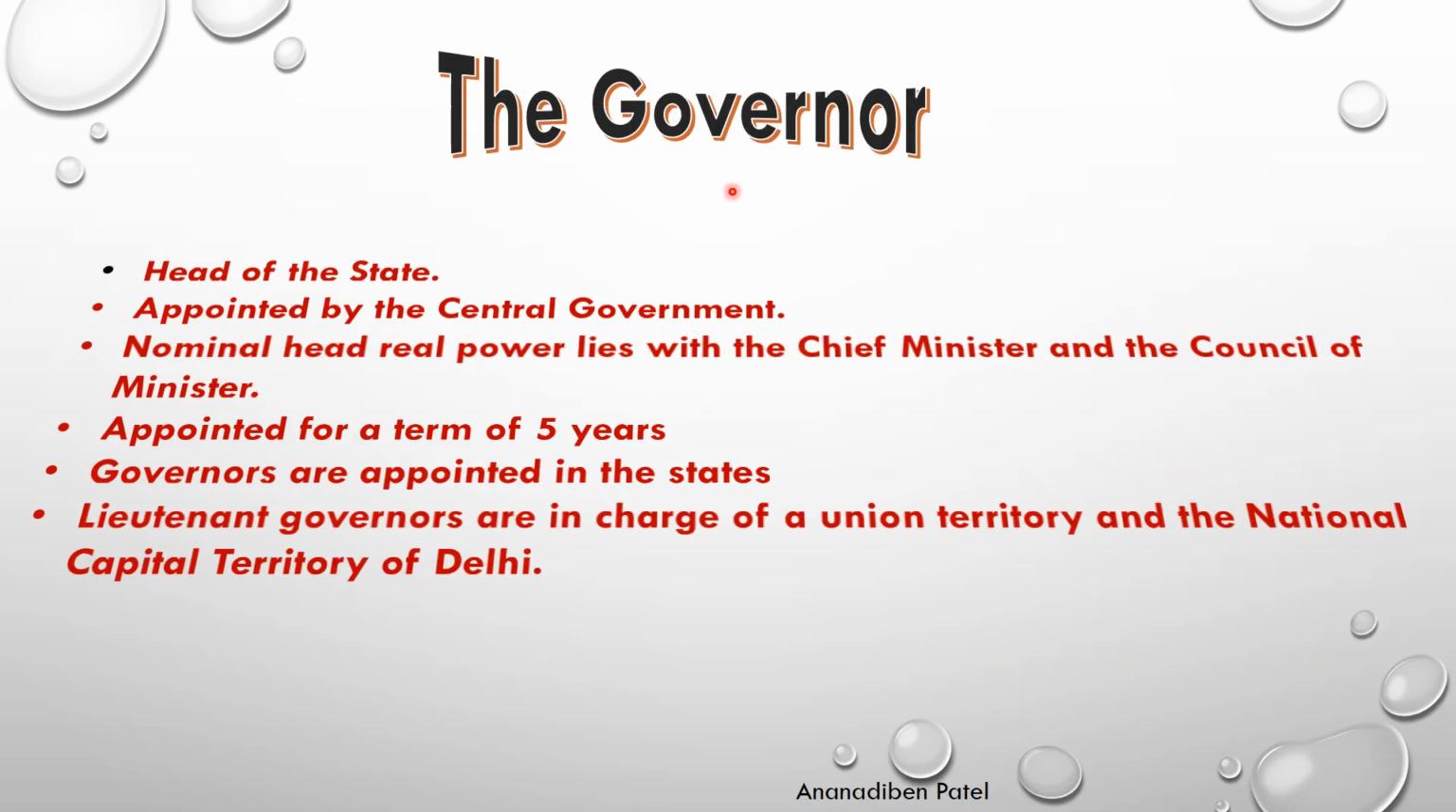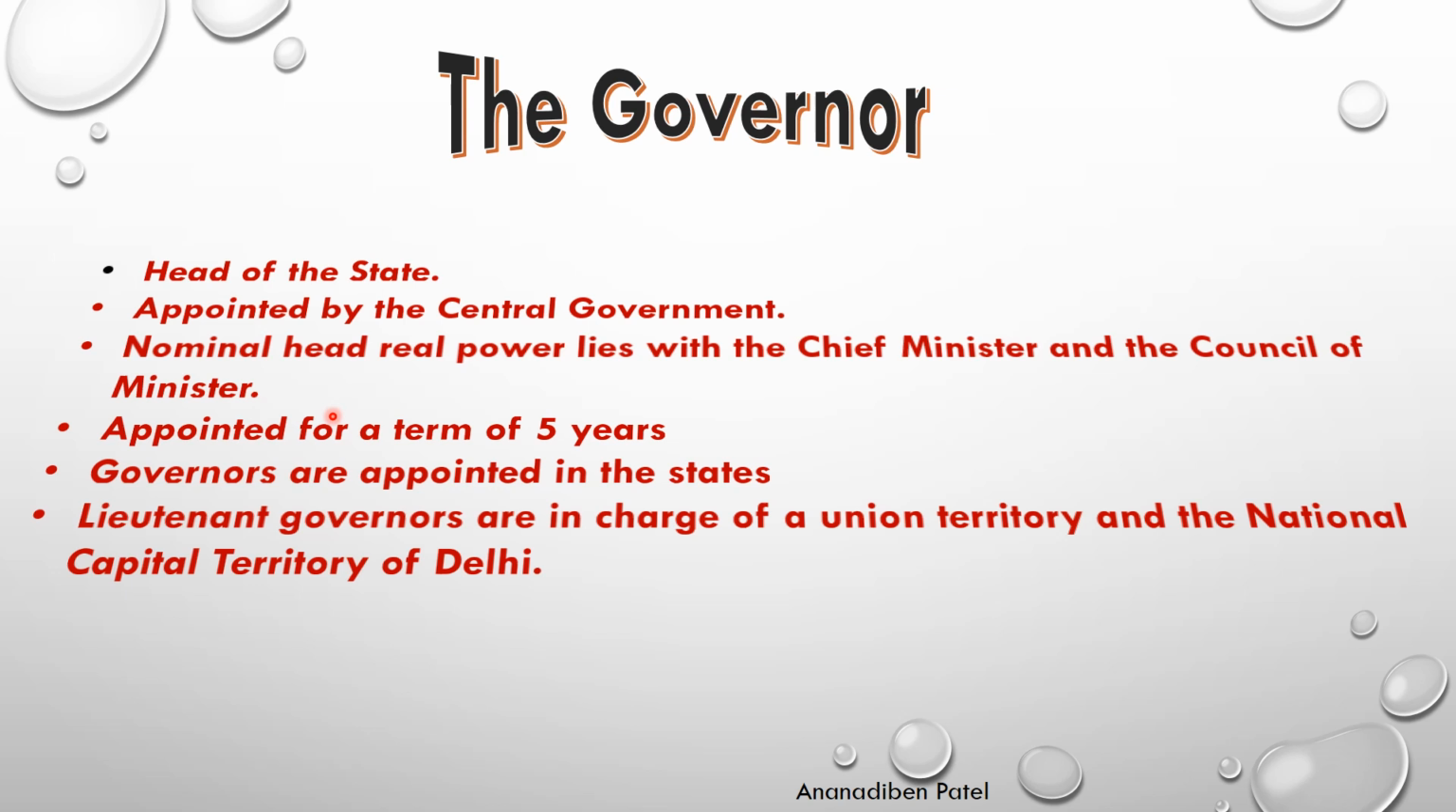Now let's talk about the governor. The governor is the head of the state. The governor is appointed by the central government. The governor is the nominal head, and the real power lies with the chief minister and the council of ministers. This point is very important. Who is the governor? The governor is only the nominal head. It seems like the governor is the head of the state, but he is the nominal head, and the real power lies with the chief minister and the council of ministers.